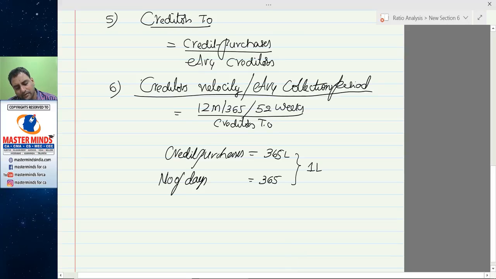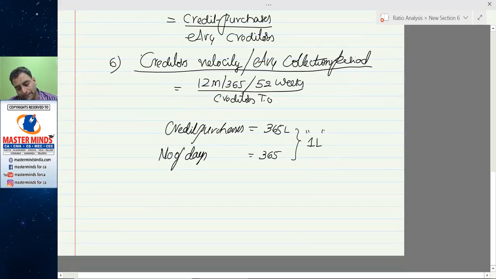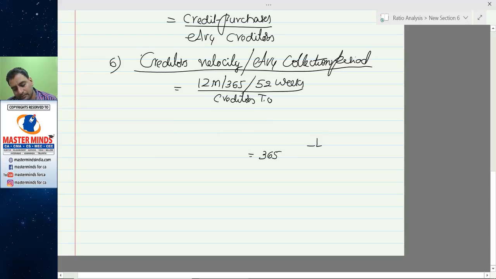It tells you your daily purchase was 1 lakh. So you got 50 days credit from your supplier.